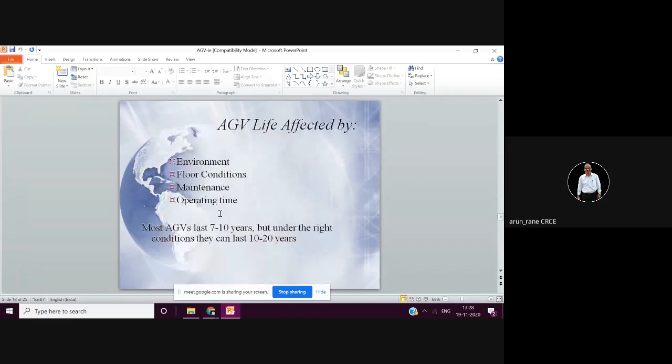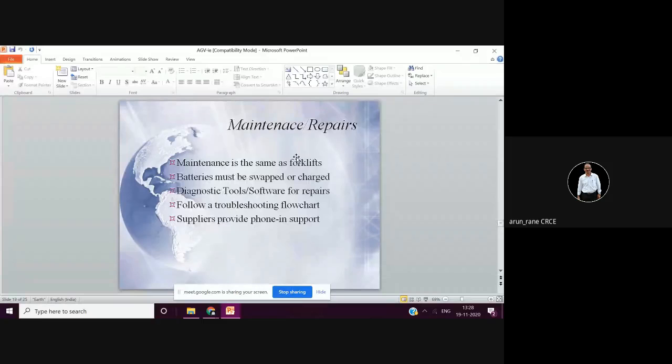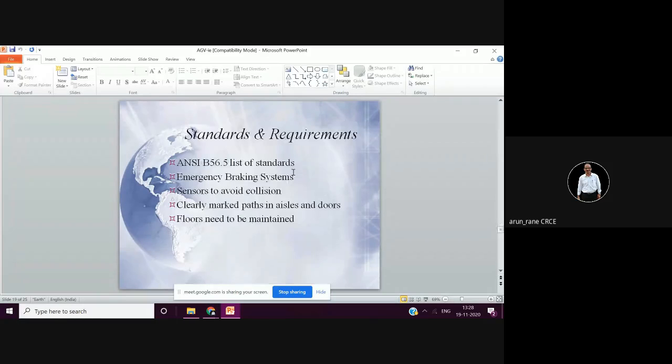Then these are some factors. AGV is affected by the environment and floor conditions, and maintenance is required. The battery has some life, so you need to charge it. Maintenance is very important. Then there are sensors which detect obstacles and are useful for avoiding collisions.